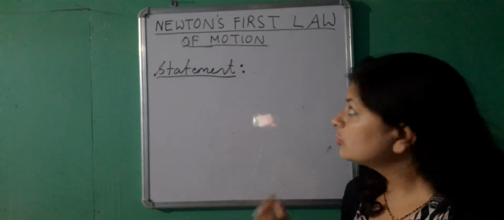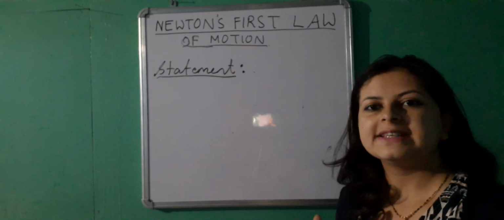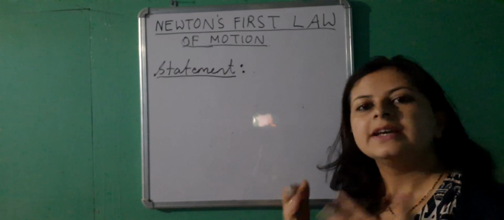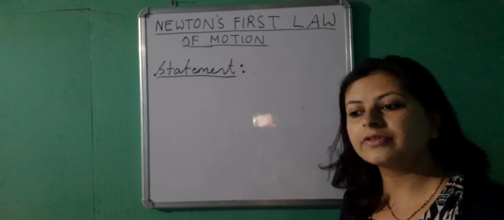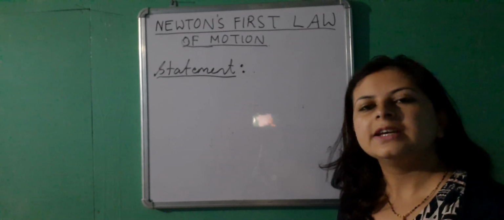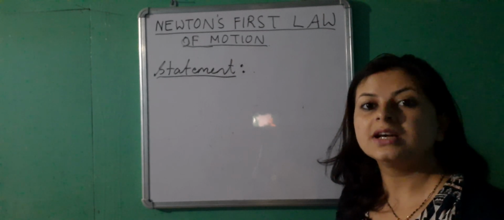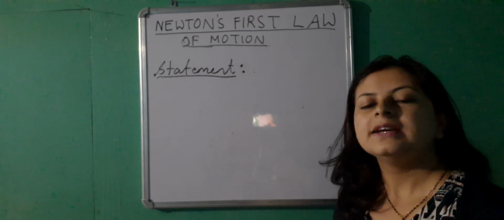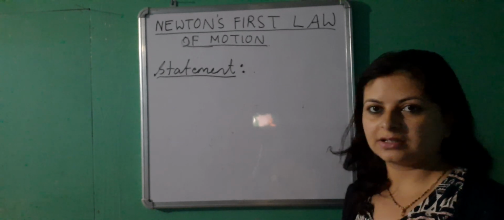Newton's first law of motion states that if a body is at rest, it will continue to be in its state of rest, or if a body is moving in a specified direction, then it will continue to move in the same direction, unless and until it is acted upon by some external agency to act otherwise.